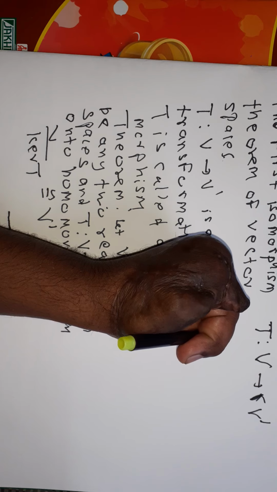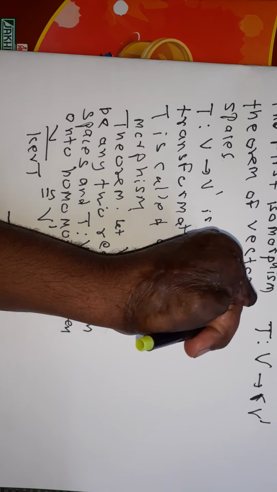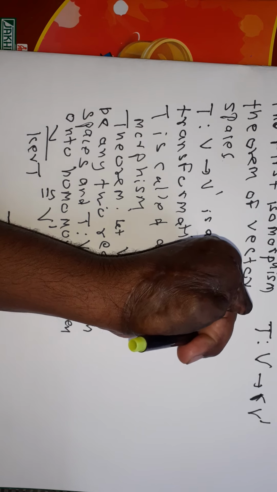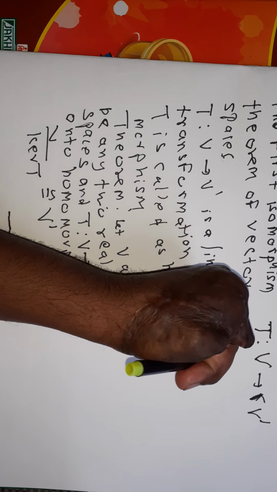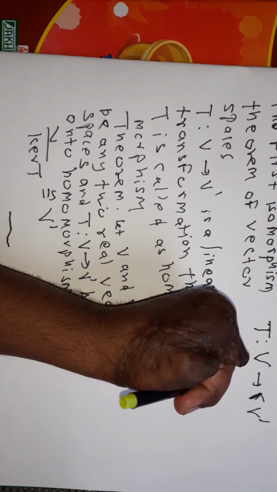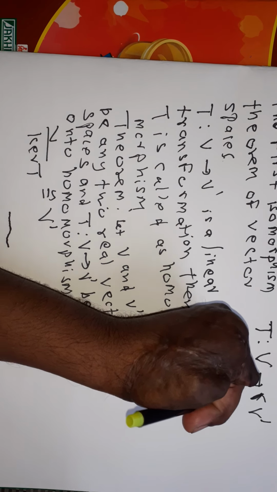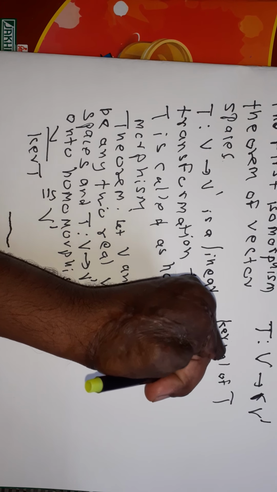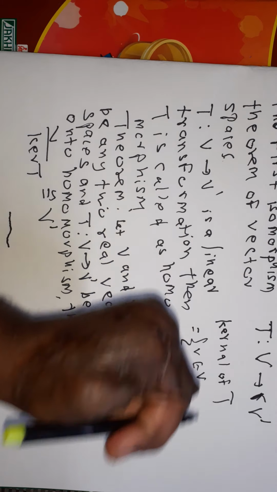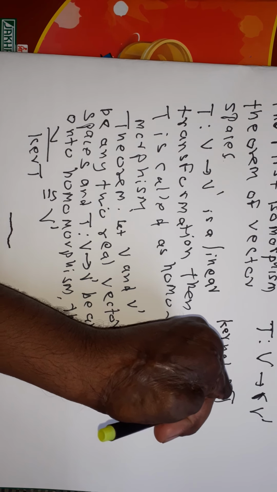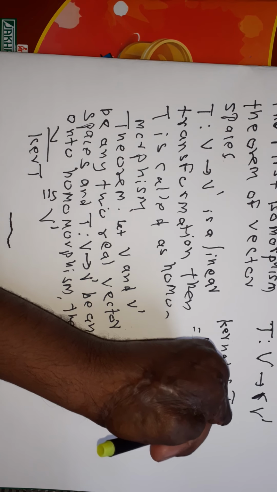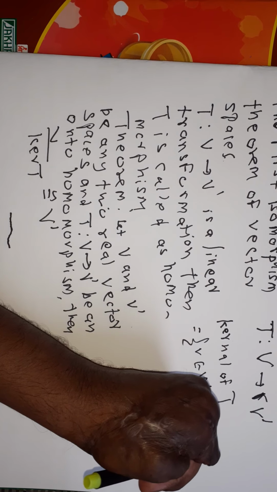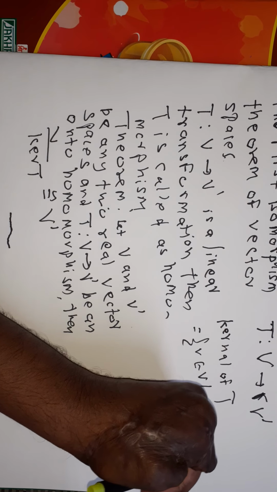Then the kernel of T is the set of small v belonging to the capital V such that T of v is equal to the zero element of the vector space V dash.